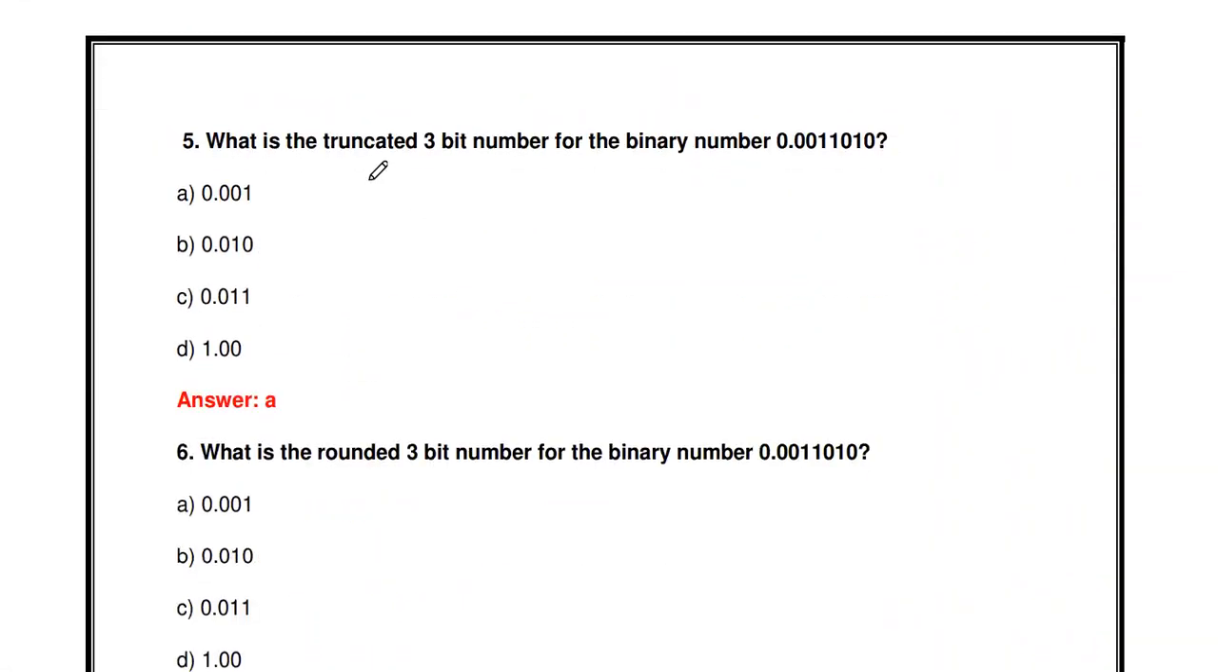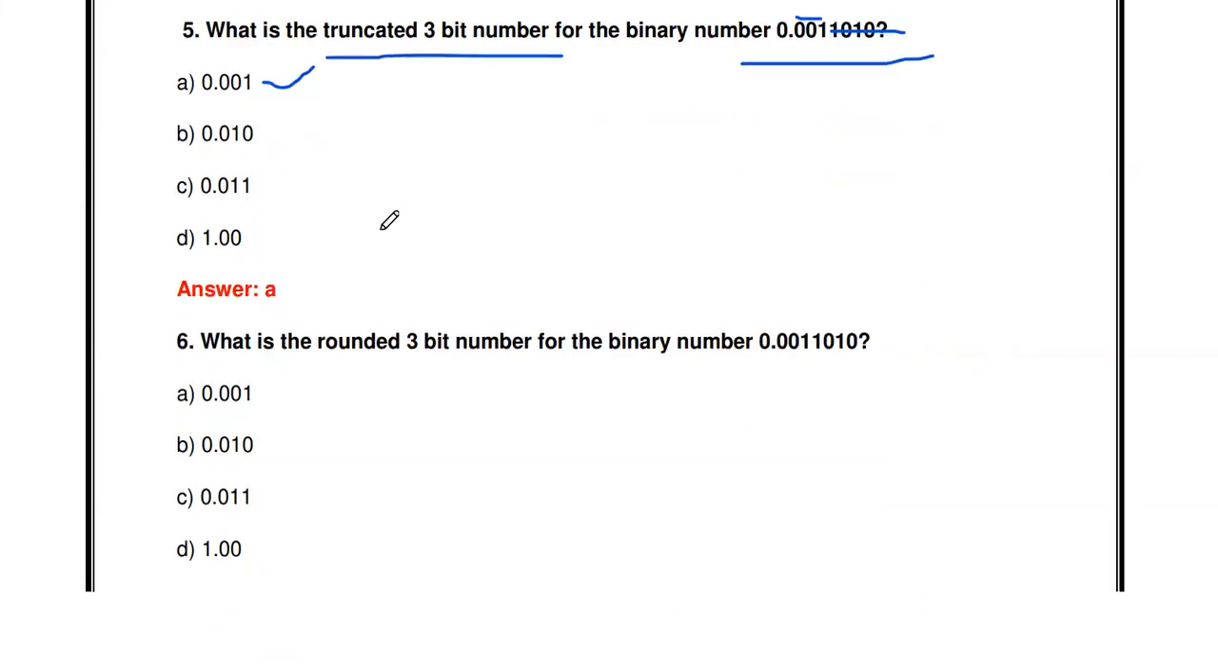Then the next one: what is the truncated 3-bit number for the binary number 0.00111010? We have to truncate this number to only 3 bits. After the binary point, you keep the 3 bits, 001, and discard everything from the 4th bit onward. So the answer is 0.001, option A. This is truncation. Similarly, if truncated to 4 bits, you keep the first 4 bits and discard the remaining bits. This is a simple process.